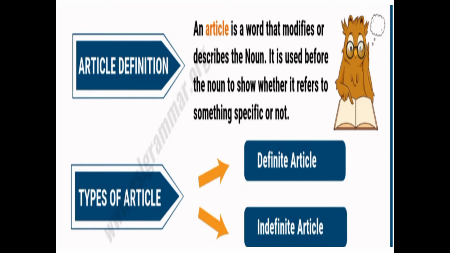So an article is a word that modifies or describes the noun. It is used before the noun to show whether it refers to something specific or not. So it is a demonstrative adjective. So it is an adjective. Why are we calling it an adjective? Because it is used before the noun. So if anything is coming before the noun, that is specifying.